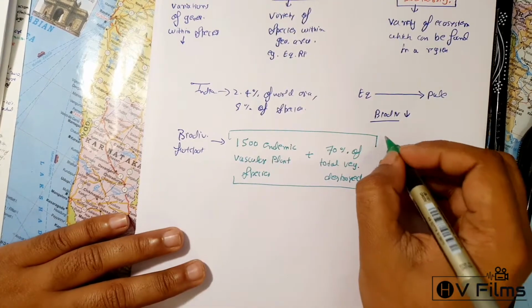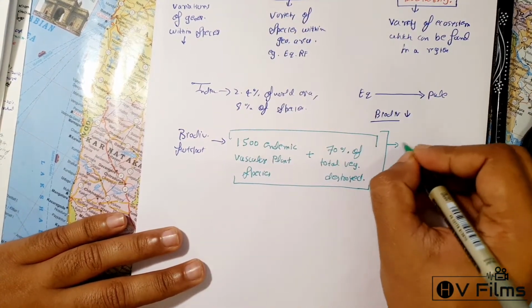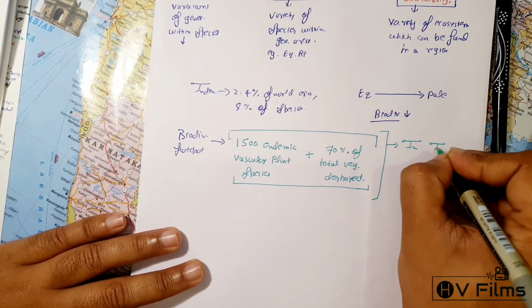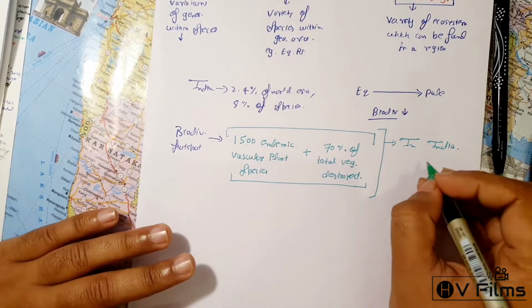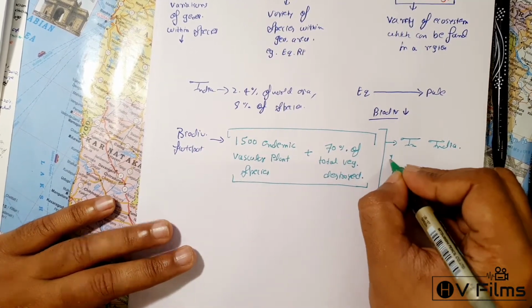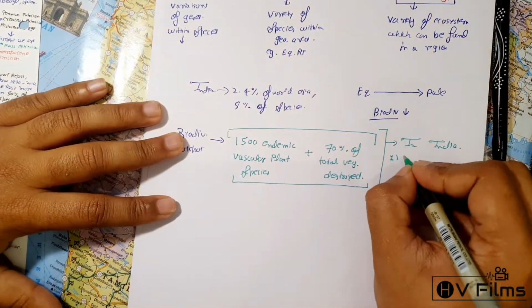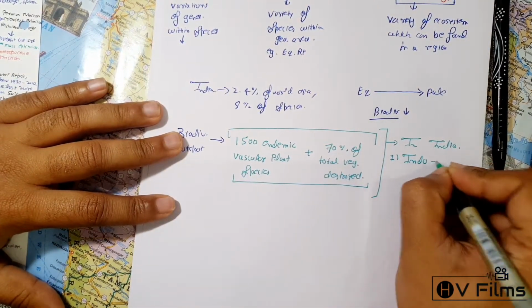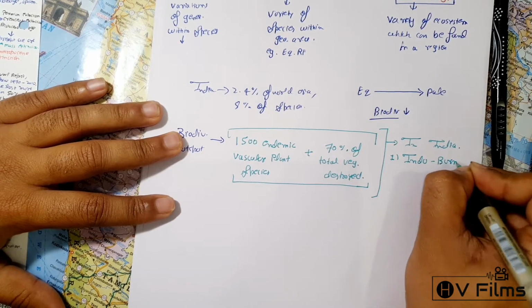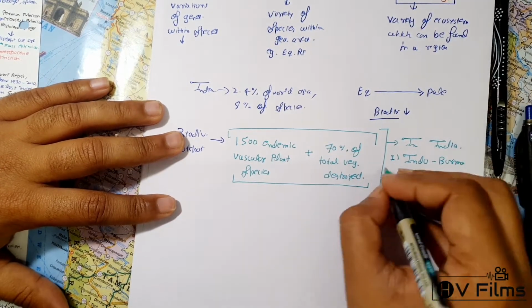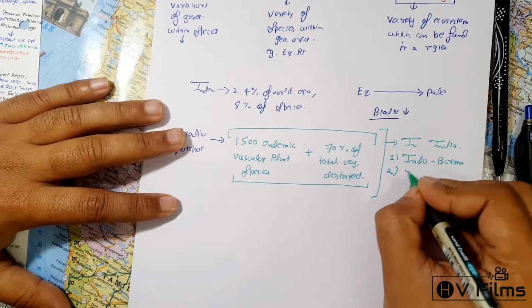So in India, there are actually four such regions. One of them is the Indo-Burma region. This basically covers some parts of Assam. The second is the Himalayas.